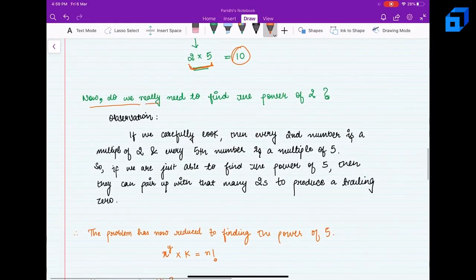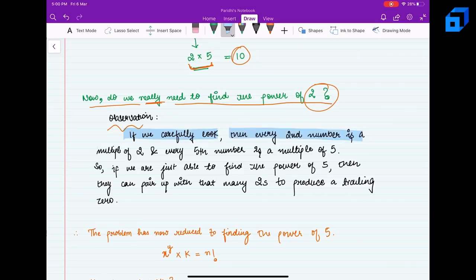Now, do we really need to find the power of 2? Well, here the observation to be made is that if we carefully look, every second number is a multiple of 2, and every fifth number is a multiple of 5. So if we are just able to find the power of 5, then they can pair up with that many 2's to produce a trailing 0.